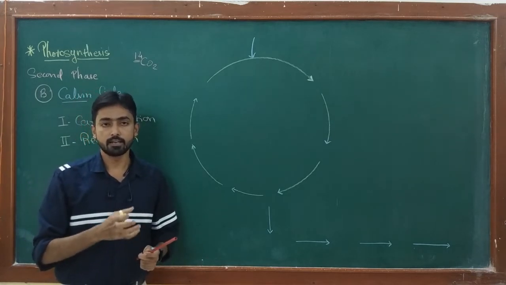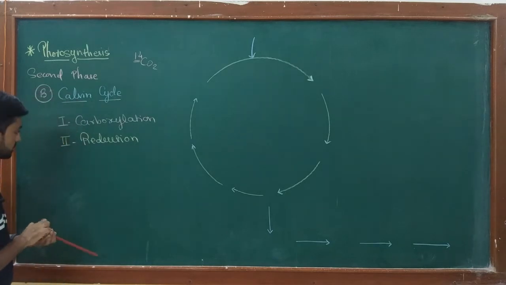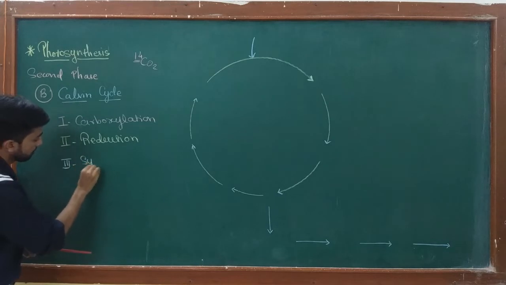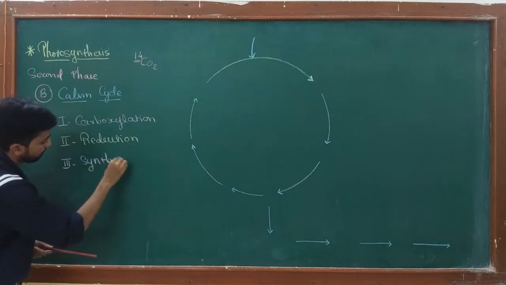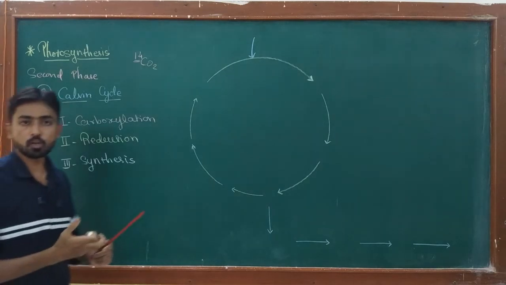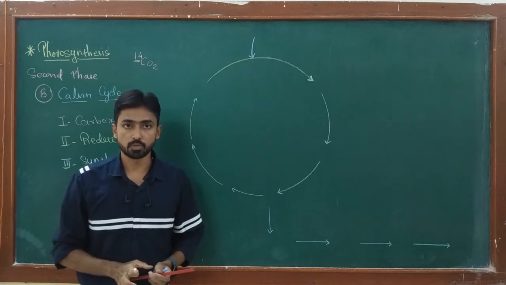into the glyceraldehyde 3-phosphate form. The third stage of the Calvin cycle is synthesis. In this stage, a new glucose molecule is synthesized by using two 3-carbon compounds.